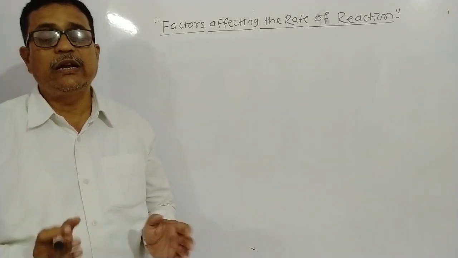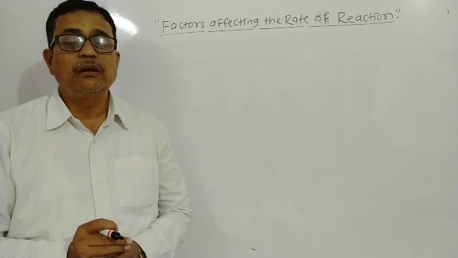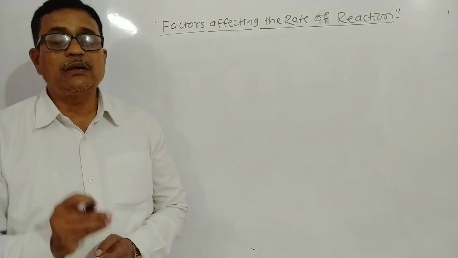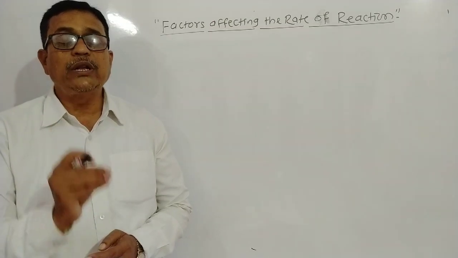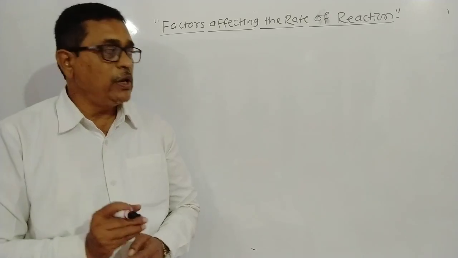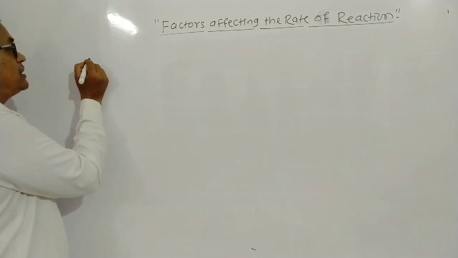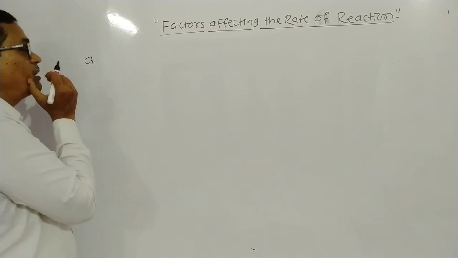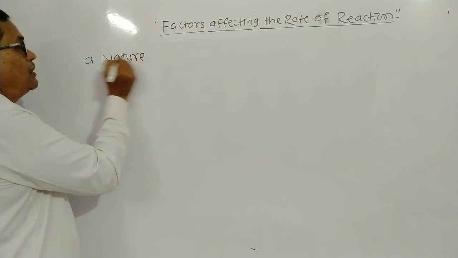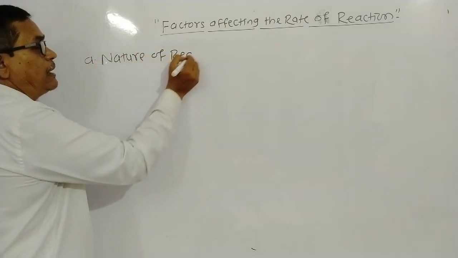Factors affecting the rate of chemical reaction. Which factors are responsible for affecting the rate of chemical reaction? Which factors are responsible for increasing the speed of a chemical reaction? For example, firstly we discuss the first factor, that is the nature of reactants.